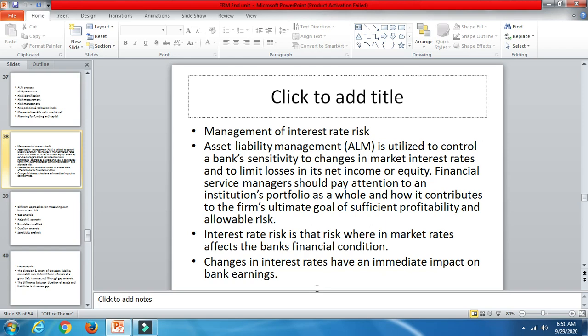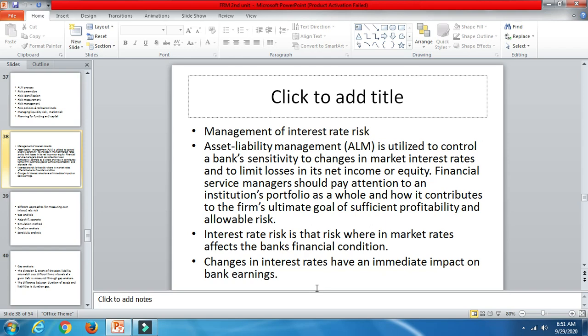You're going to pay interest, or you're going to receive interest. Based on that, many fluctuations will be there, and that has to be maintained under interest rate risk. Changes in interest rates will have an immediate impact on bank earnings as well, so that has to be taken care of.